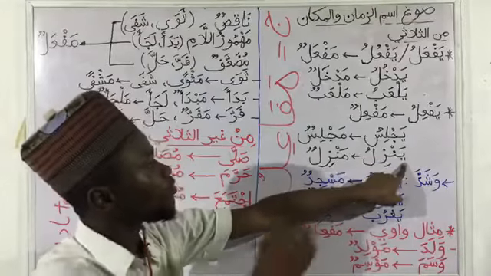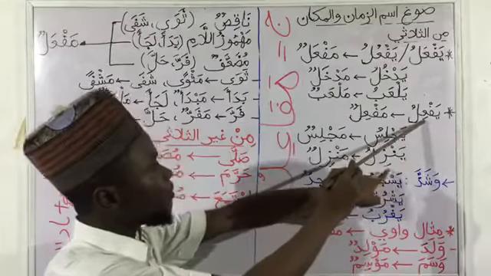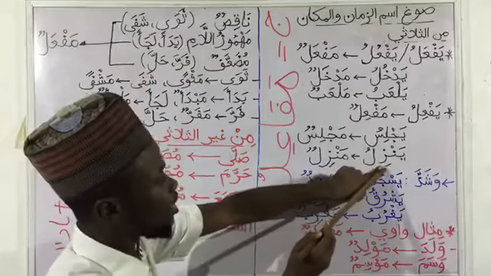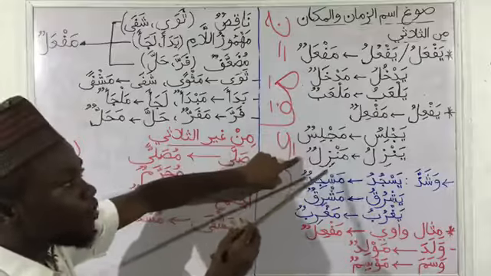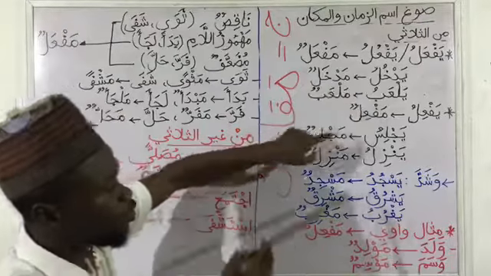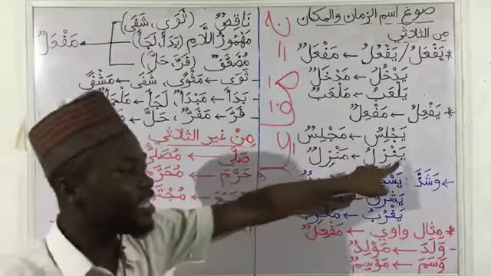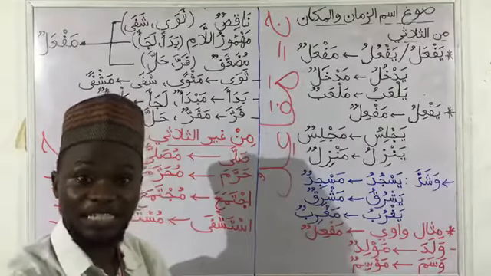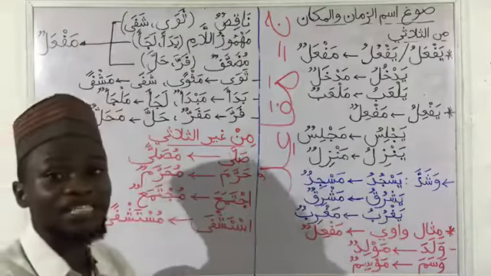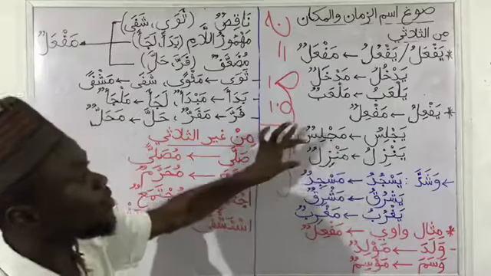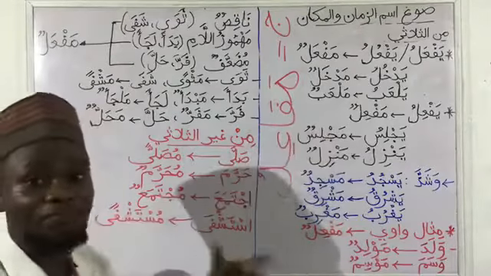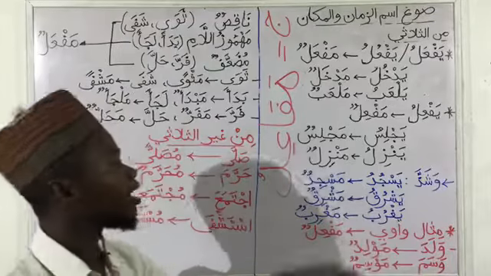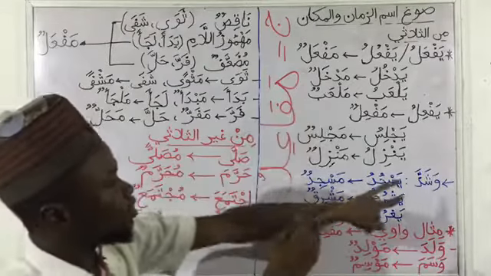Yanzilu, taking consideration of the kasra here, we are going to automatically know that our Ismu Zaman and Makaan is going to come in the shape of maf'ilun, which is manzilun. And yanzilu is from nazala, which means he descended. So manzilun is a place we descend to. That is why a house is called manzil, a home, because it's a place we descend to after daily endeavors.